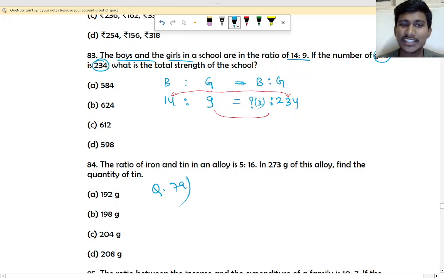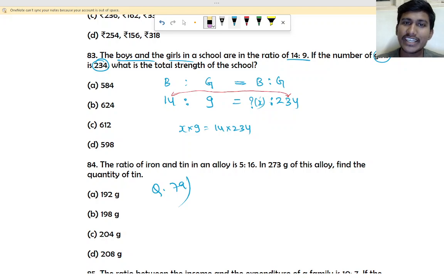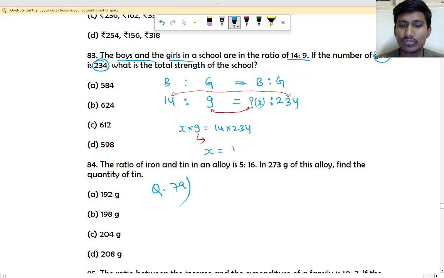So x into 9 is 14 into 234. You have to multiply these two. So if you take this 9 to the other side, it will divide. So x is equal to 14 into 234 divided by 9. Cancel it now. If you cancel, what answer will you get?